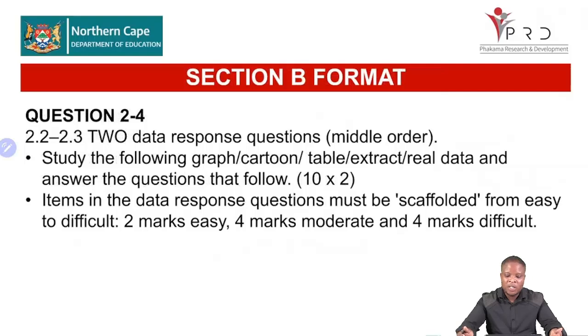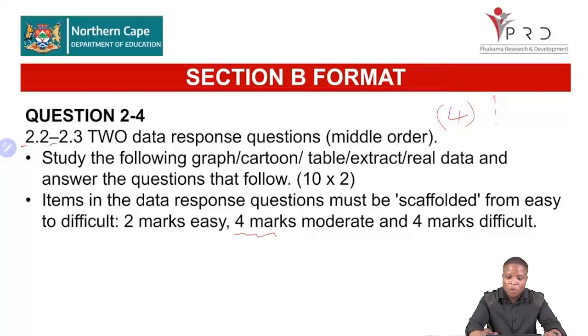So the first 3 questions are actually lower order questions, where you are naming, you are listing, you are giving, then you are describing. And then question number 4, this is where now you start applying, which is also a middle order. And then the last question that carries the 4 marks becomes more moderate to difficult, where you are asked now how, what, and then you need to reason for that 4 marks. So this is applied for both the data response questions.